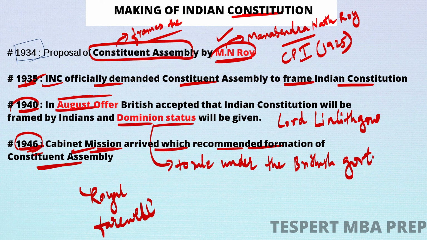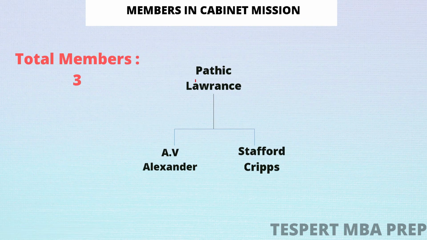I hope you all understood the different timelines and the interconnection between each timeline, right? Now, if we talk about the members of the cabinet mission, there were a total of three members.